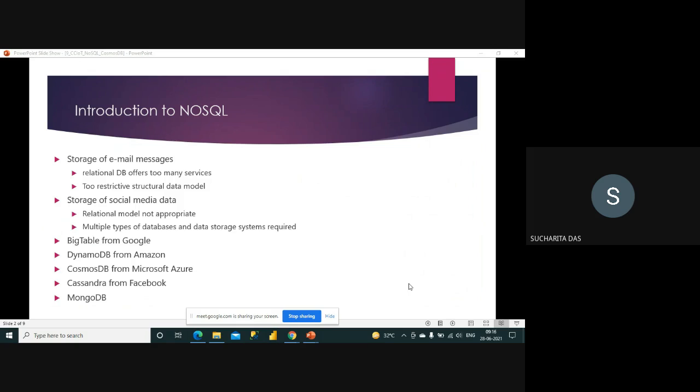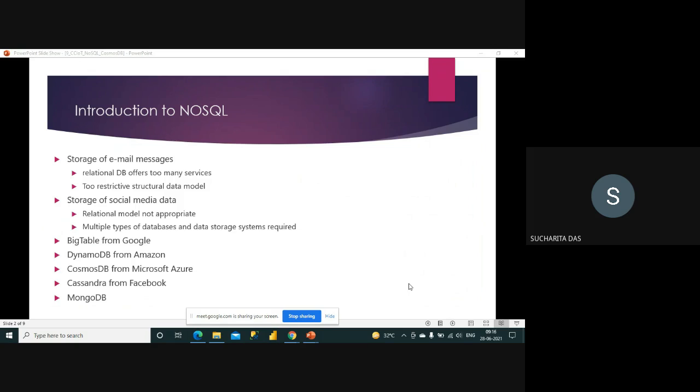we have to supply our input data in that order only, right? Because if your data is not in that format, then that relational database is not going to help you. But nowadays our requirements are different, right? If you just see the example, I'm talking about two main things. One is storage of email messages, another is storage of social media data. So this is very common, right?